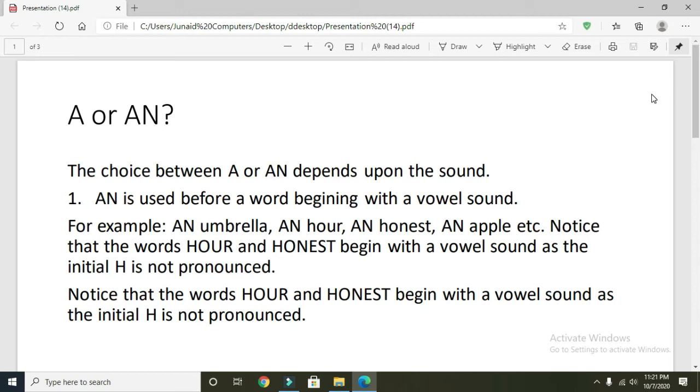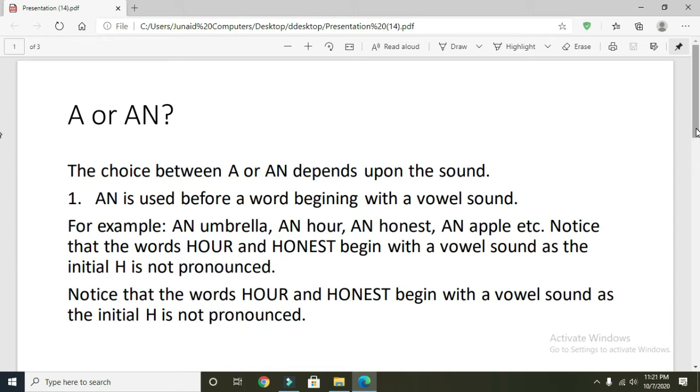So now how do we know which one we will use here? We are specifically learning about indefinite articles a or an. So the choice between a or an depends upon the sound of the first letter of the first syllable. So the first point is that the use of an is before a word beginning with a vowel sound.